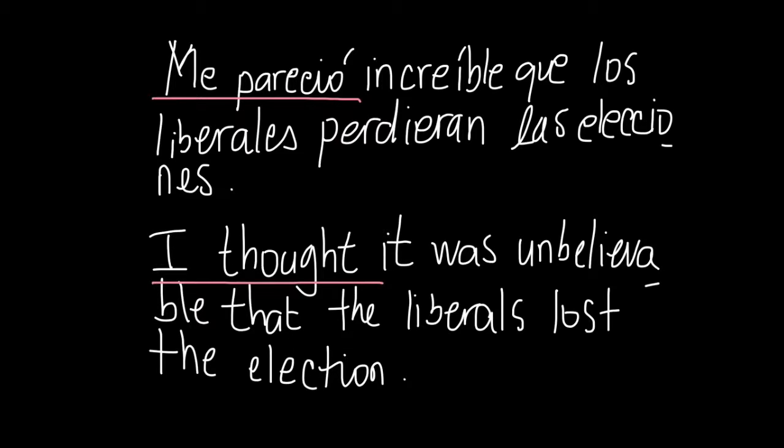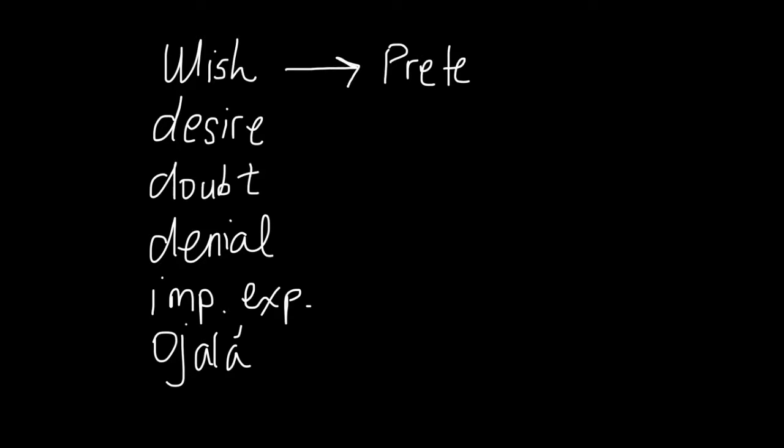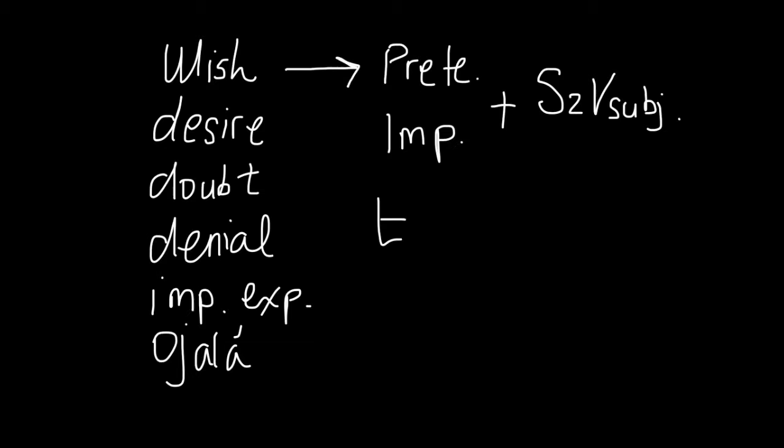pareció. And that triggers the use of the past subjunctive, que los liberales perdieran, that the liberals lost. So remember that when we want to express wish, desire, doubt, denial, we want to use an impersonal expression, or ojalá, which means maybe. And we have two different subjects. The first one with the verb in the preterite and imperfect. Then the second one triggers the verb in the past subjunctive.